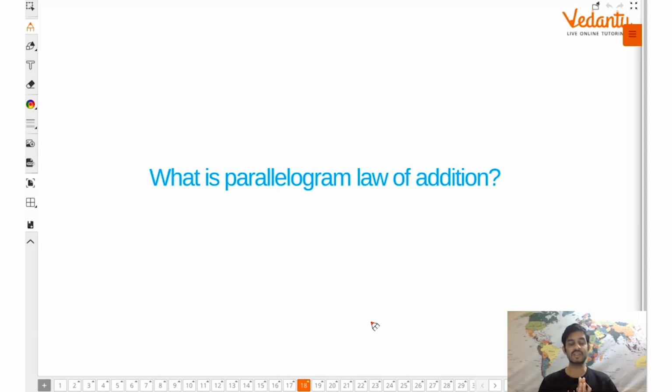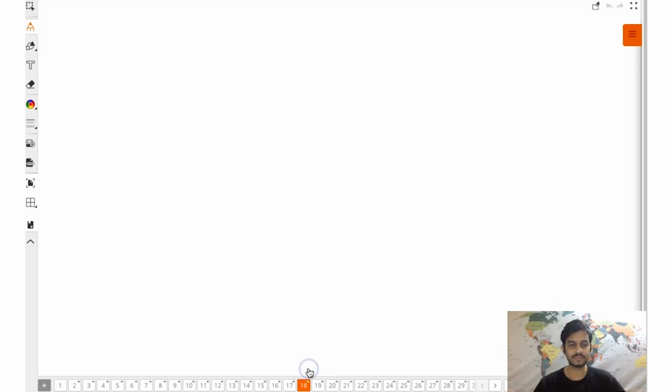So this was the triangle law of vector addition. Now guys, before we go ahead, one important thing: triangle law of vector addition is usually used only graphically. Graphically means, okay, let me add a slide here. Only when the vectors are given in diagram form do we majorly use the triangle law of vector addition.